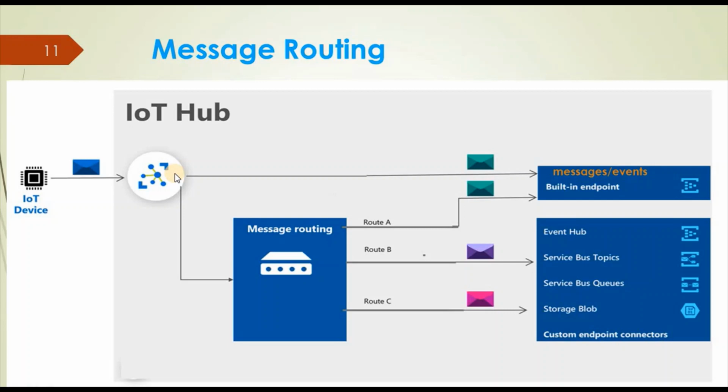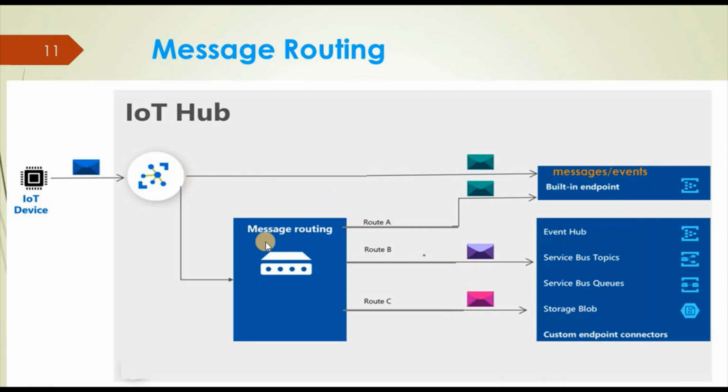One message, suppose it is related to device registration, so we are going to register the device into the Azure portal. So that will be one type of message. Another type of message can be alert notifications. Another type can be normal telemetry data. So there can be different types of messages. With message routing, we can use some filters to route these messages to a built-in endpoint or a custom endpoint.